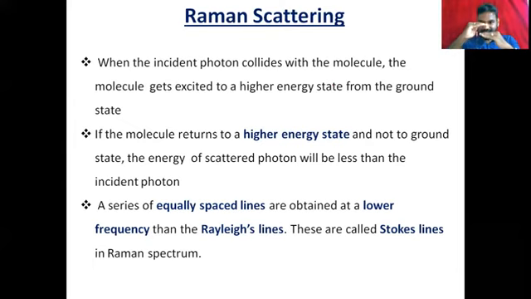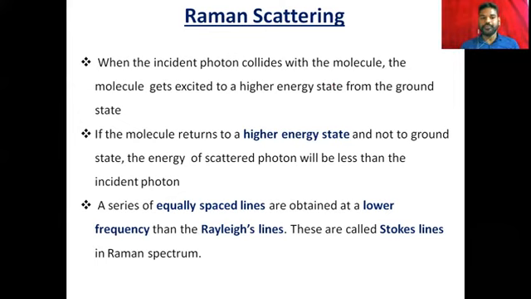So there is an energy gap. This is the incident radiation. Here the electron is excited when a ray of light is incident on it, but while coming back it does not come to the ground state. It just sticks onto the next higher energy level. So there is an energy gap between these two, and so the incident radiation has higher energy compared to the scattered radiation.